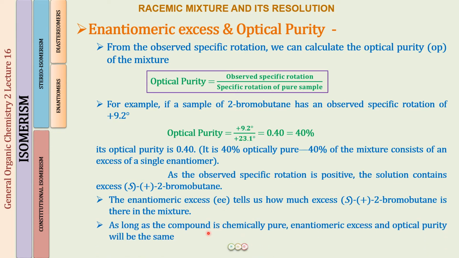And if the compound is chemically pure, with no impurity present in the sample, we can say that the enantiomeric excess and optical purity will be the same. Okay, I hope this is clear. Great.